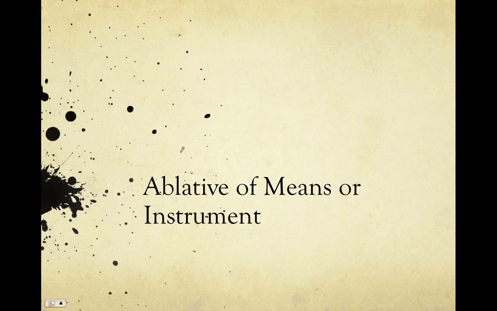This lesson introduces you to the ablative of means or instrument. This is a particular use of the ablative, which is very, very common, but needs to be distinguished from certain other ablative uses. So in general, the ablative of means or instrument is going to be the ablative all by itself that indicates the tool by which a certain action is accomplished.